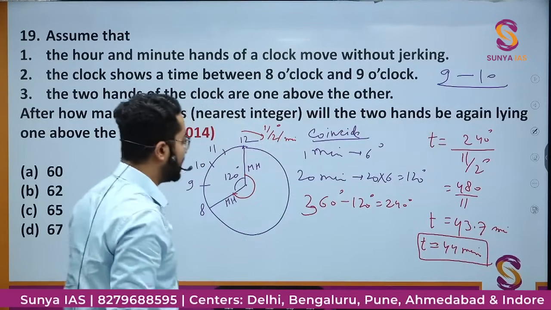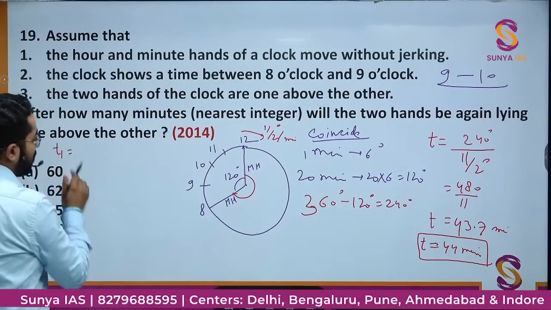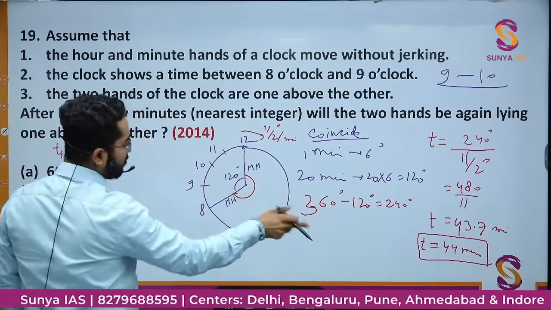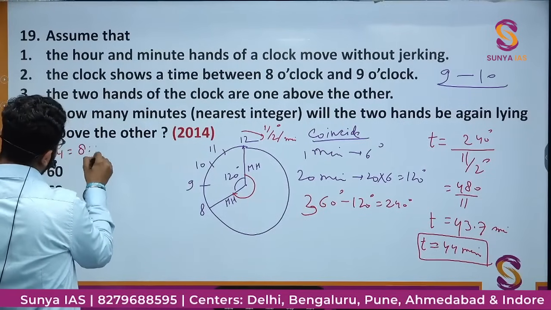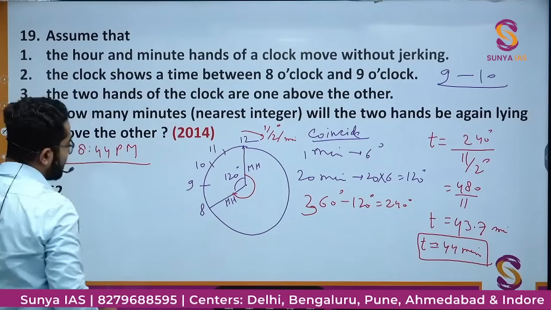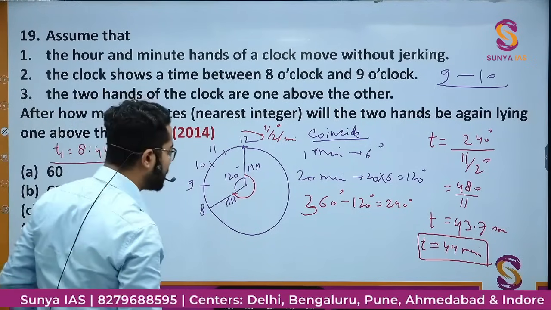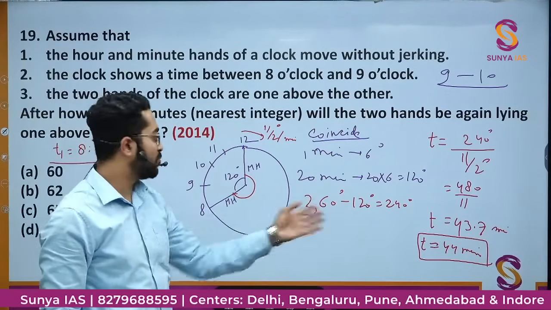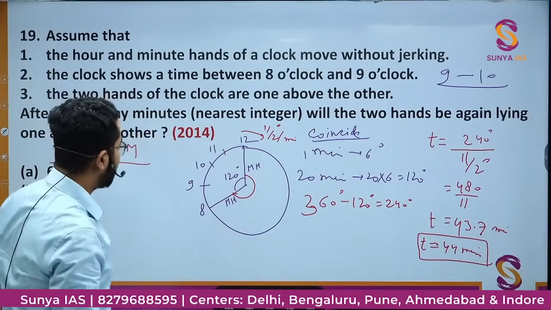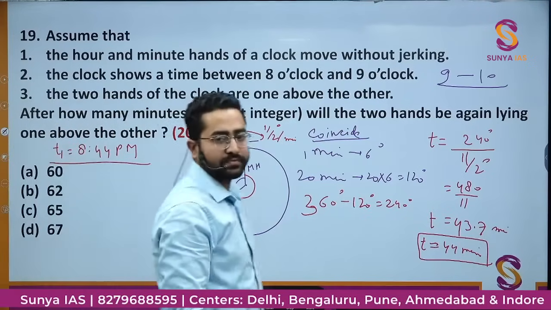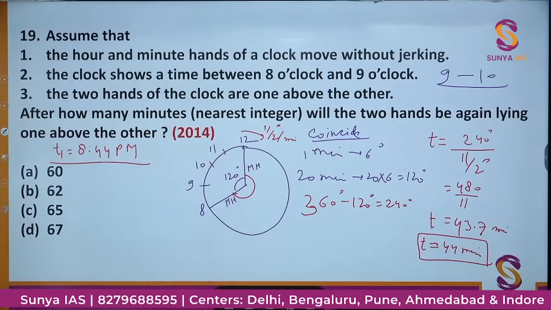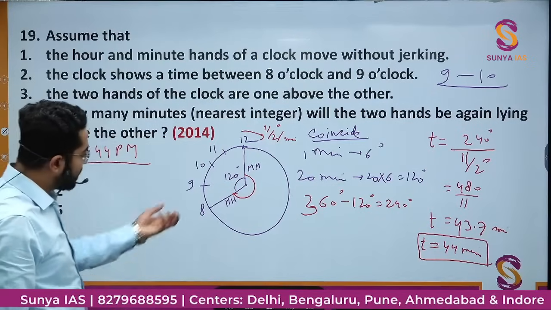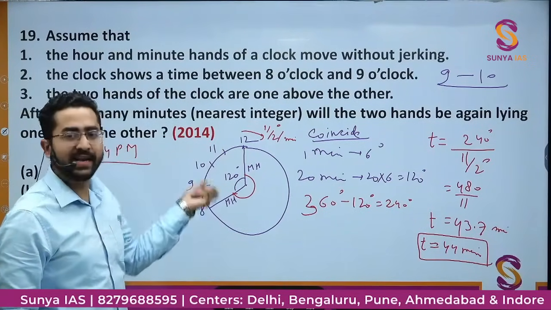That is the first time, T1 is equal to 8 hours 44 minutes. So 8:44 would be the first time when these two hands will coincide. Okay? 8:44 would be the first time, after 44 minutes approximately after 8 o'clock, when the hour hand and minute hand will coincide. Okay. Now between 9 to 10 it will again coincide once.